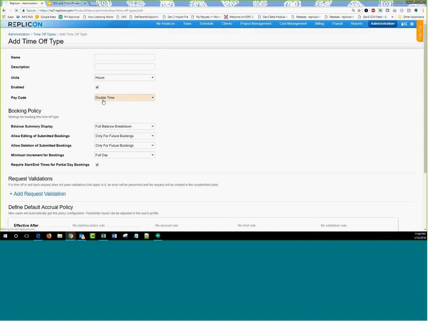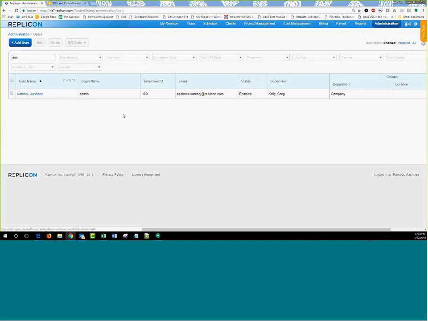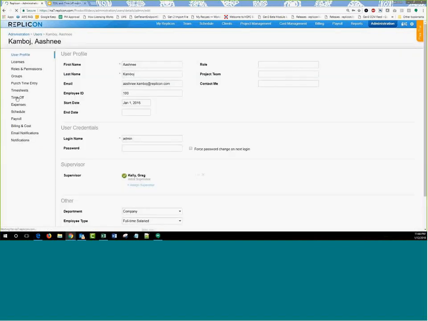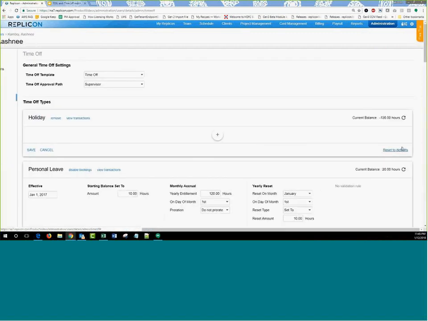Well, at the user level, like I was saying, all the policies that you set at the time off type level, it's pretty simple and straightforward to assign to an existing user. You go over to the time off section, and you have this option called reset to default. So you can just click on reset to default and have your time off type policies get applied at the user level directly.